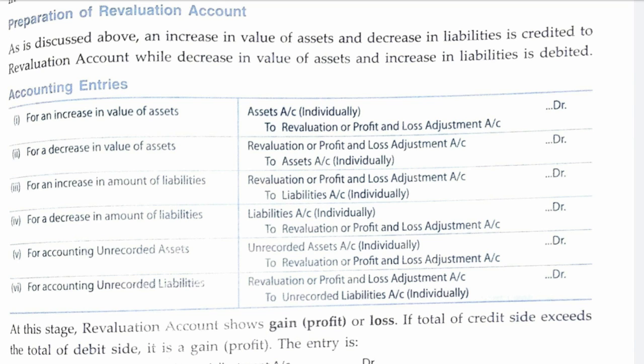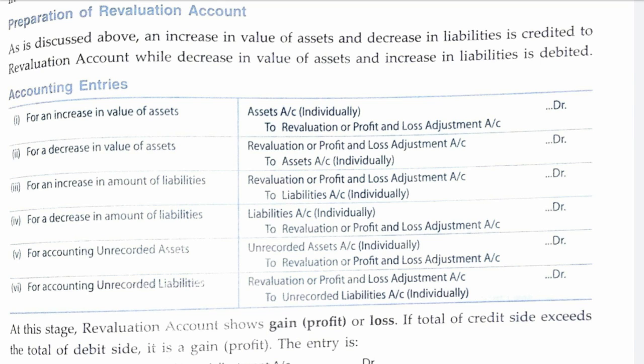Now for accounting of unrecorded asset, that means the assets are present with the business but they have not been recorded. In this case, we assume that there is a profit for the firm. So unrecorded asset will be debited and revaluation account will be credited.